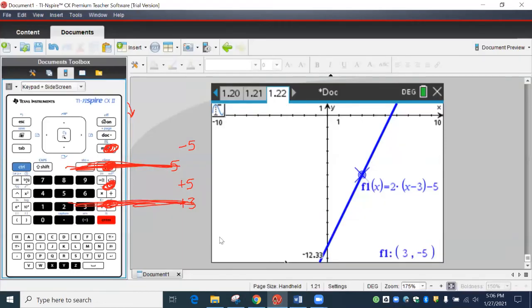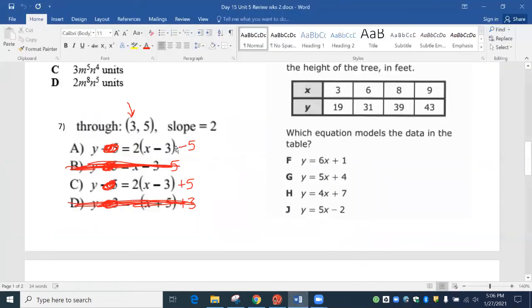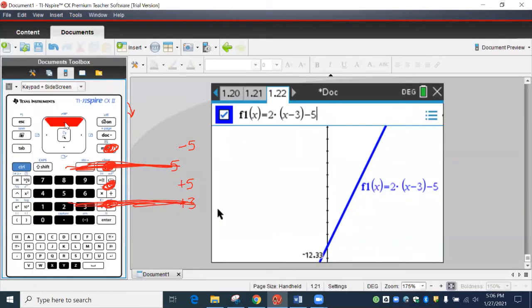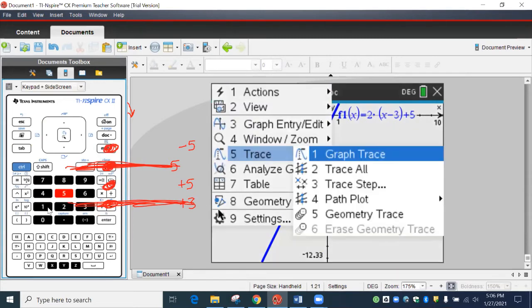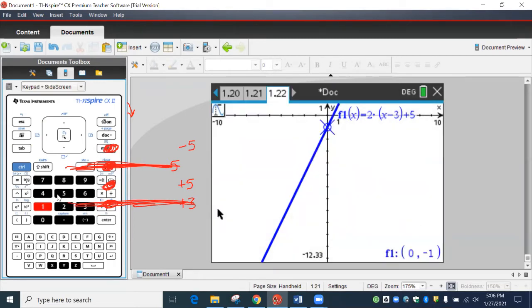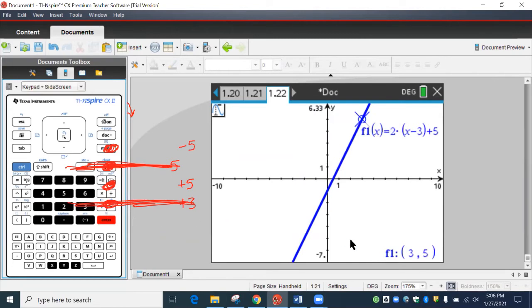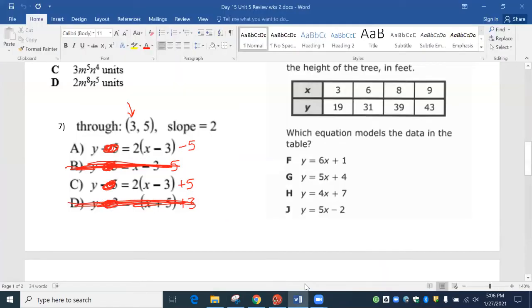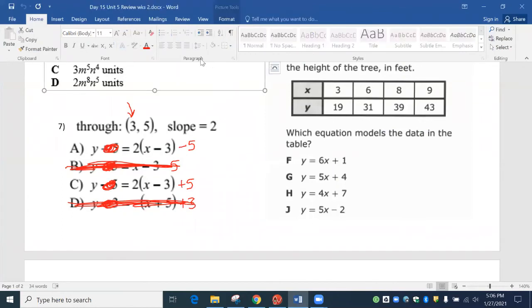The only difference between these was they're exactly the same. So this said -5, this said +5. I'm going to hit tab and go up, switch this to a +5. So delete, switch that to a plus, hit enter, menu 5-1. We're going to type in 3, hit enter, and notice it says 3 and 5. All right, so the answer would be C.